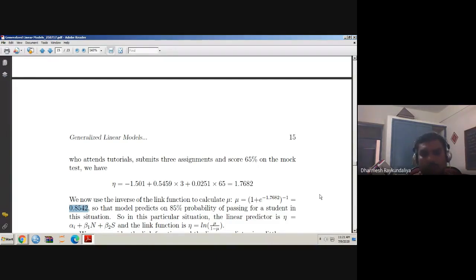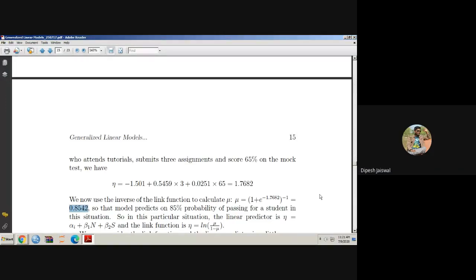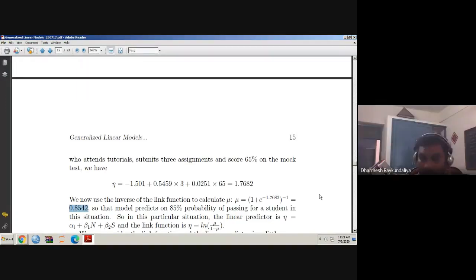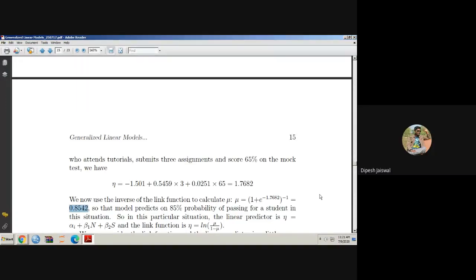That means a student who has attended the tutorial, submitted the 3 assignments and has a 65% score in the mock test, what is the passing rate of the student? It is 0.85. That means there is an 85% chance that the student is going to pass. Is that clear? Yes, sir.